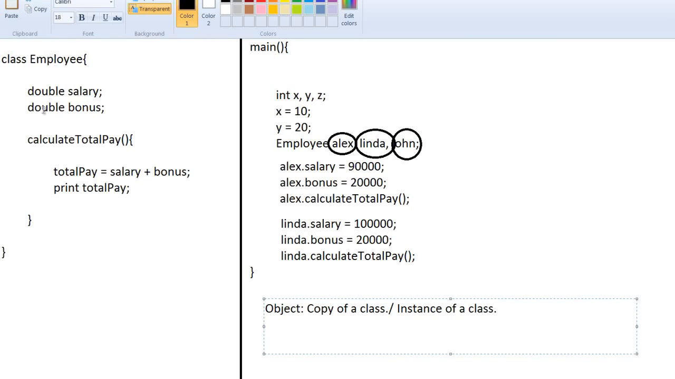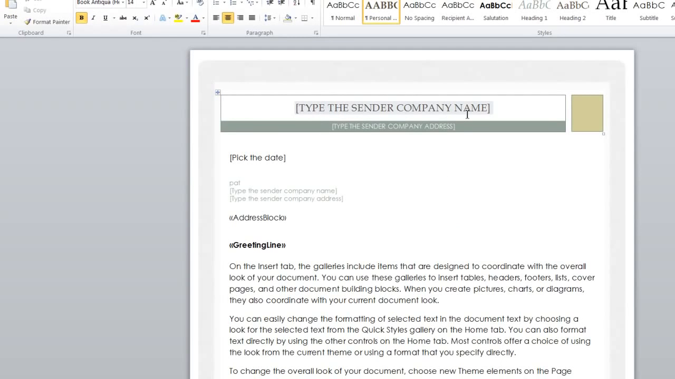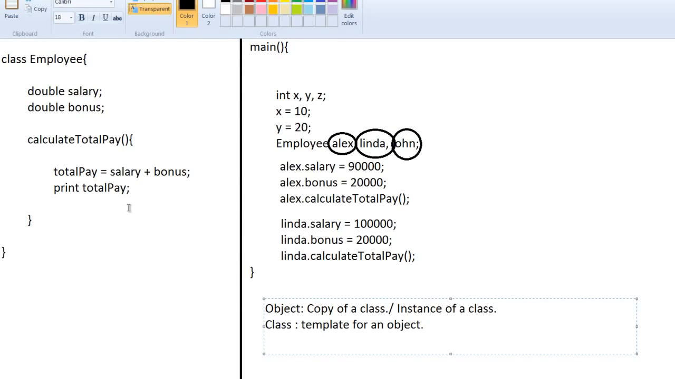A class is a template for an object. If you remember, like if you use an MS Word document, you can create new documents from existing templates, and then you can type in your own letter. Same way, this is nothing but a template. You create copies of this class employee and then you assign your own data for each and every object. So a class is nothing but a template for an object.